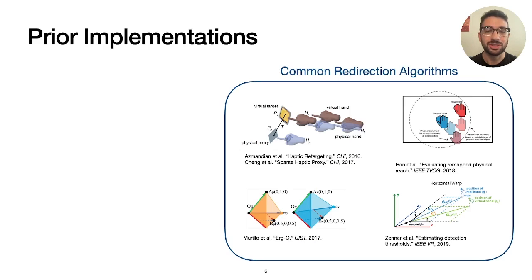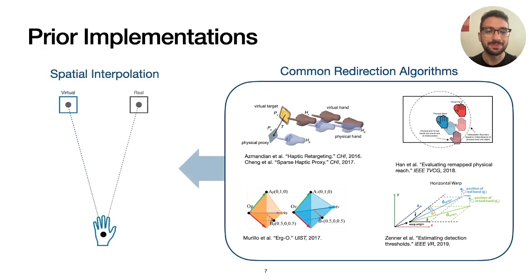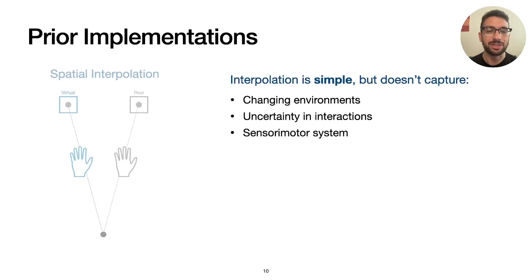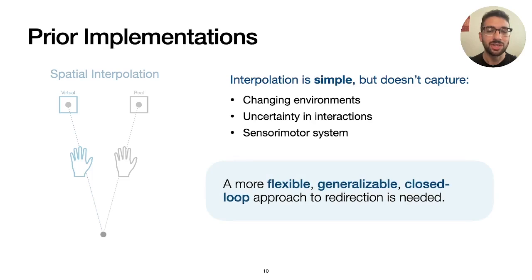There have been a few different approaches to implementing redirection, but most are based on some form of spatial interpolation. For example, here the virtual hand in blue is shifted linearly to the left as the real hand approaches the target. This shift is directly tied to the real hand's position in space. This approach is appealing since it's so simple, but it doesn't easily adapt to changing environments or interaction uncertainties, nor does it consider how people reach from a sensorimotor perspective, which is something other fields have thoroughly explored. We see a need for a more flexible, generalizable, closed-loop approach to redirection.